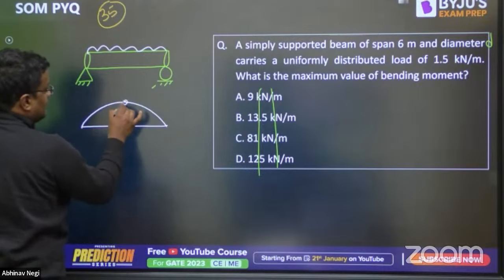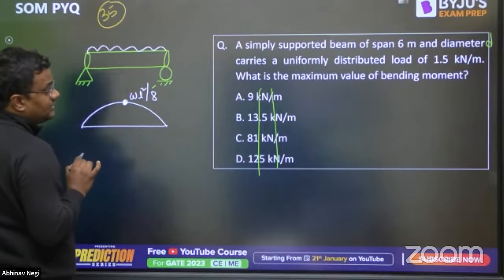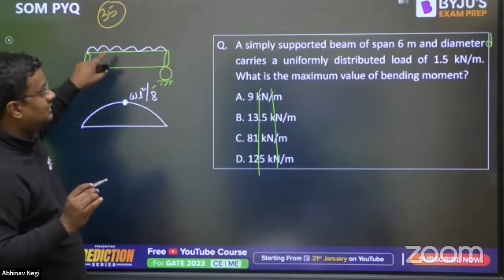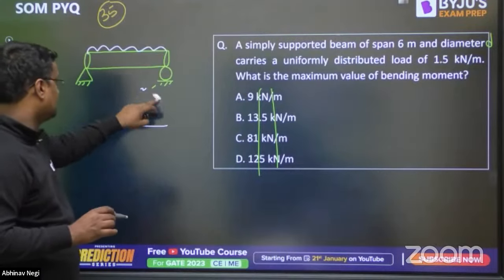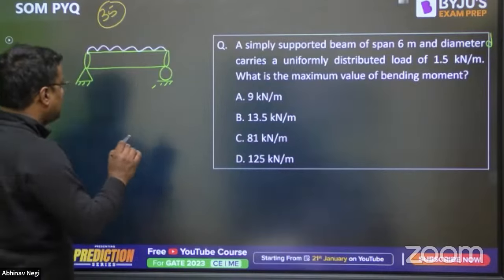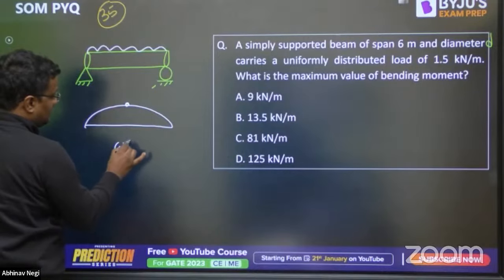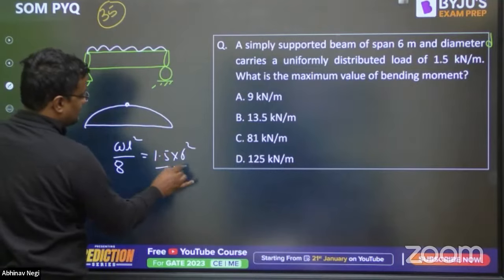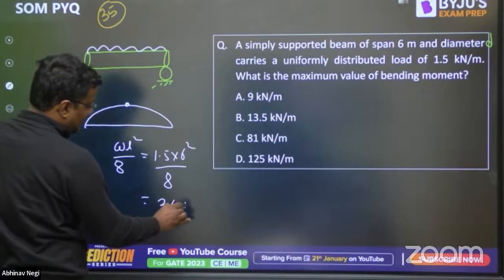What will be the maximum bending moment? WL square by 8. Bending moment maximum will be WL square by 8. I thought they were asking for bending stress, so I went too far ahead. If they ask bending stress, I will tell you that, but first the bending moment. So bending moment will be WL square by 8. What is W? 1.5. L square is 6 square, by 8. So 36 into 1.5 by 8.